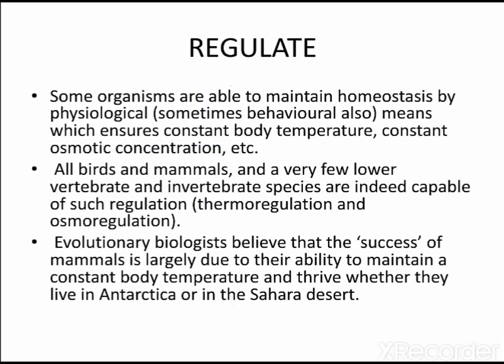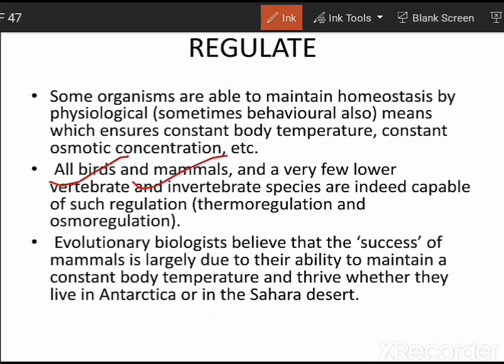Now if I bring the similar concept to mammals, we can see that the majority of birds and mammals, since we are homeothermic organisms, are able to regulate our temperature. Similarly, we are able to regulate the osmotic concentration as well. So evolutionary biologists suggest that the evolutionary success of mammals is due to this ability to maintain a constant body temperature. That means it is due to this unique ability of regulation of temperature and osmotic concentration. That is the reason why we mammals are able to inhabit all the major biomes on Earth.